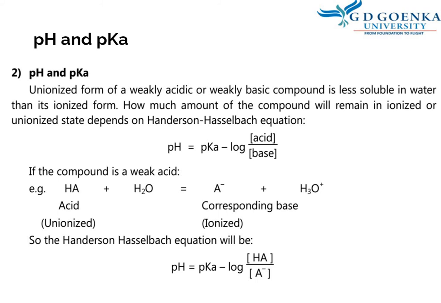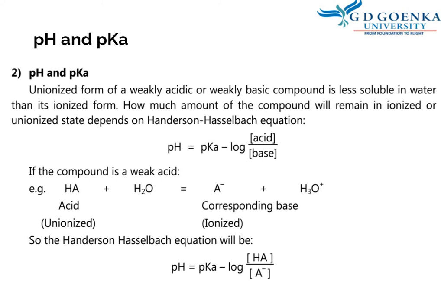How much amount of the compound will remain in ionized or unionized state is explained by the Henderson-Hasselbalch equation, which is pH equals pKa minus log of acid concentration divided by base concentration. So for example, if the compound is a weak acid, in the presence of water, unionized HA plus water will form.